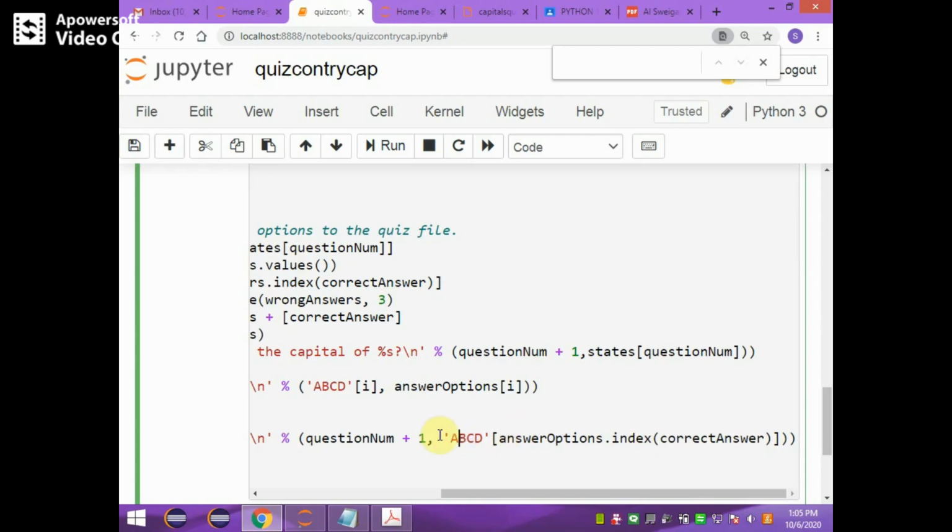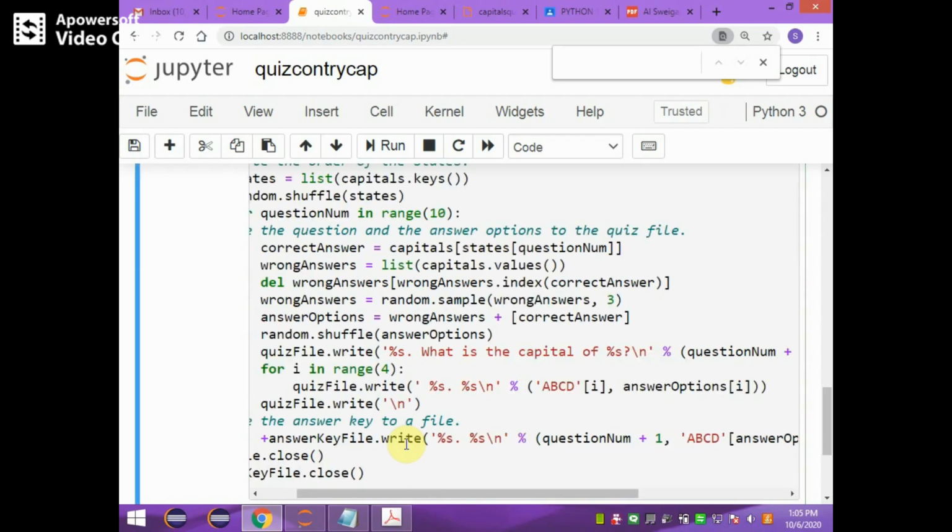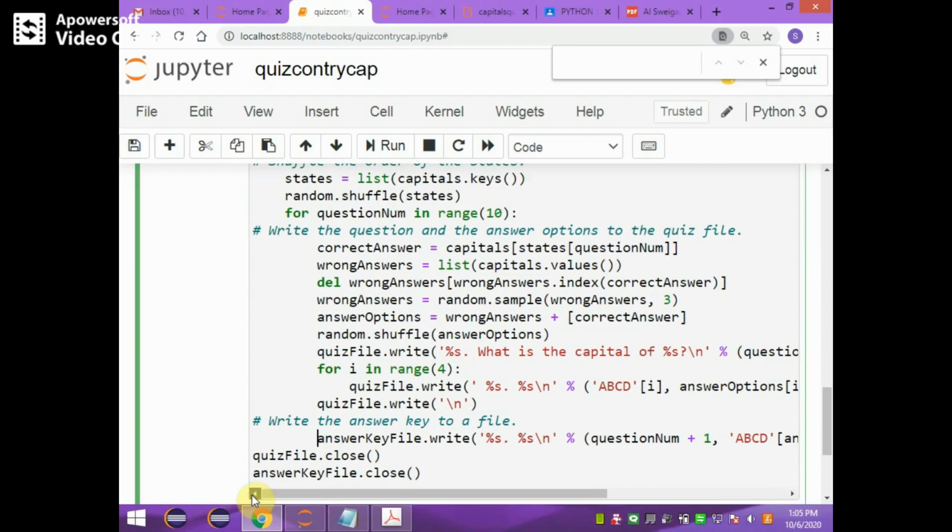Try to understand. Out of ABCD it takes the correct answer's index for extracting either A or B or C or D. Thus it displays the correct answer for each question. For each question the correct answer will be displayed. Once it displays the correct answer for each question, this process will be continued for all different questions from question number 1 to 10 in a particular quiz file.